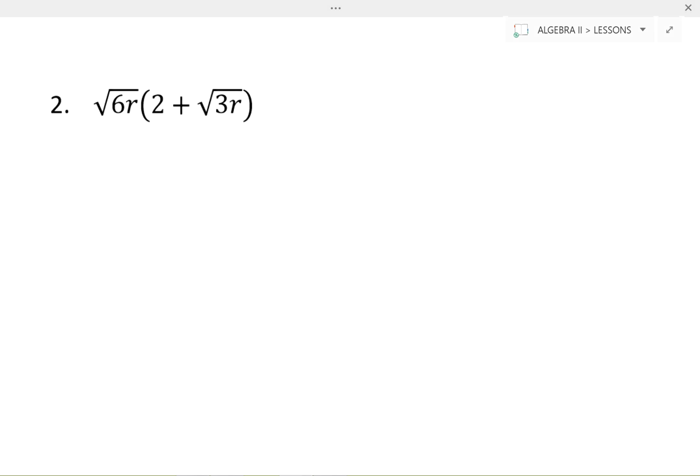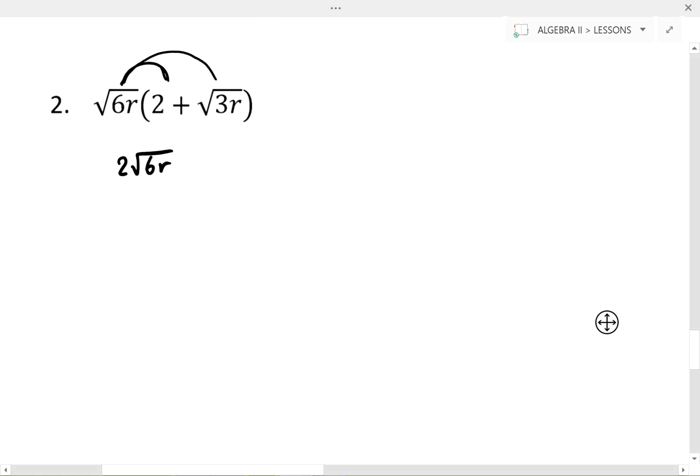So as you might imagine, we're going to take the square root of 6r and we're going to distribute it into each term. So doing that, the square root of 6r times 2 is 2 times the square root of 6r. Now we don't want to multiply this 6 times the 2 because the 6 is under a square root and the 2 is not under the square root. So we can't multiply them together.